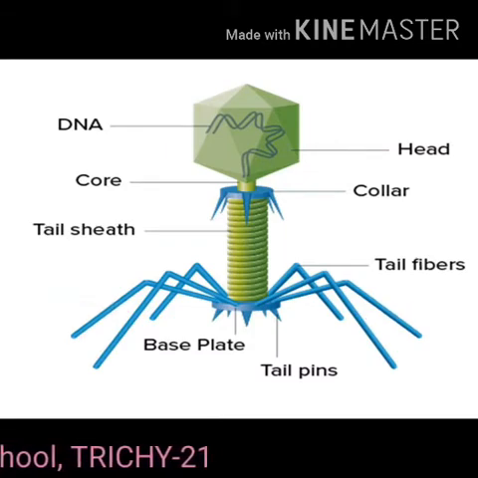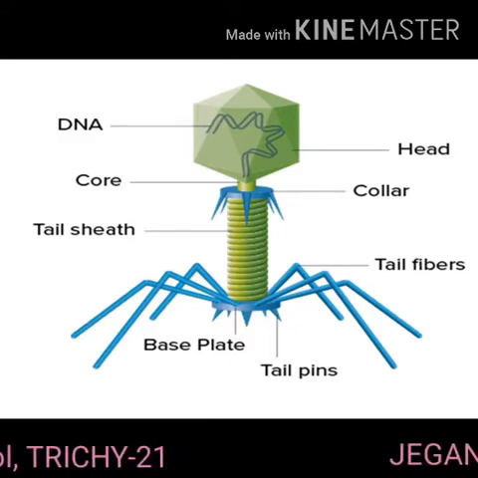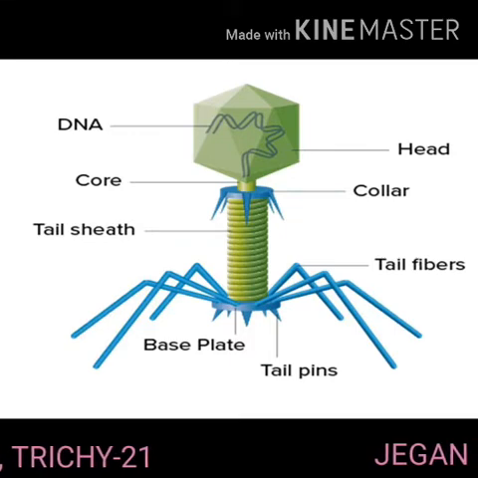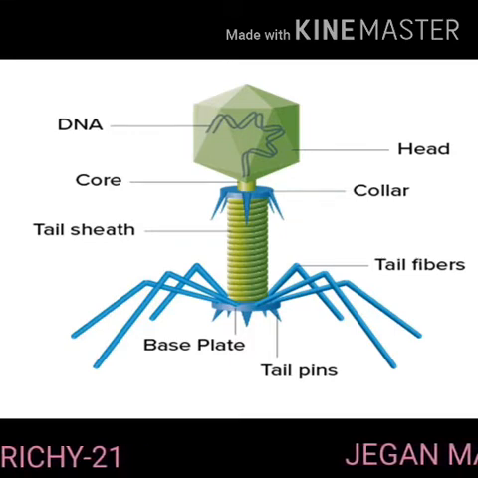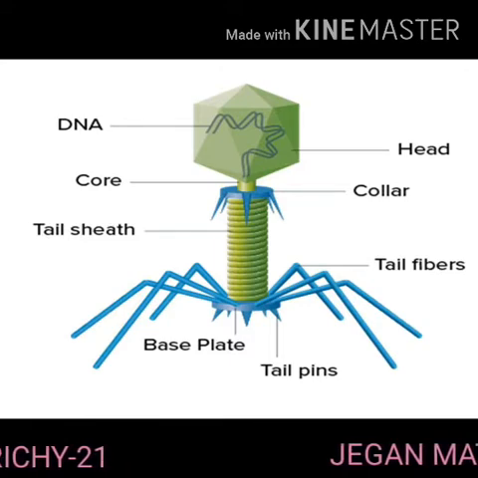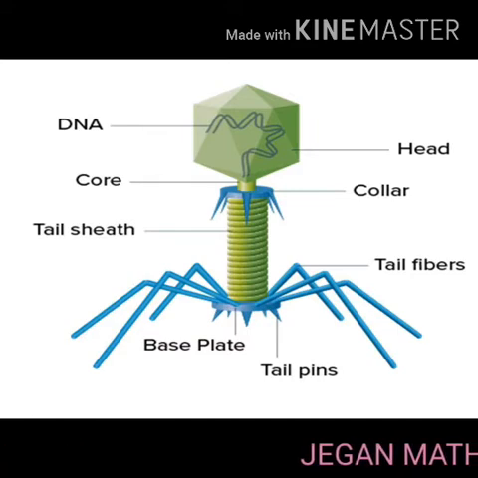The head is hexagonal and consists of 200 identical protein subunits. The long helical tail consists of an inner tubular core which is connected to the head by a collar.